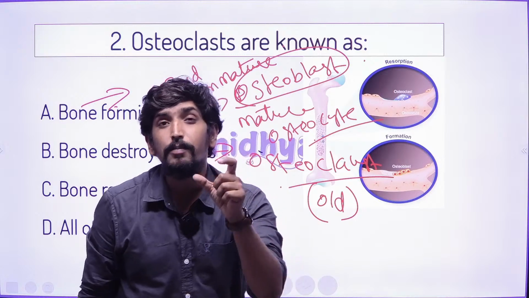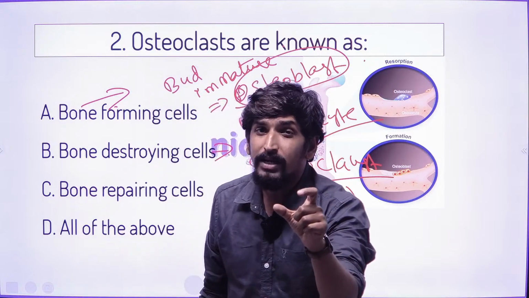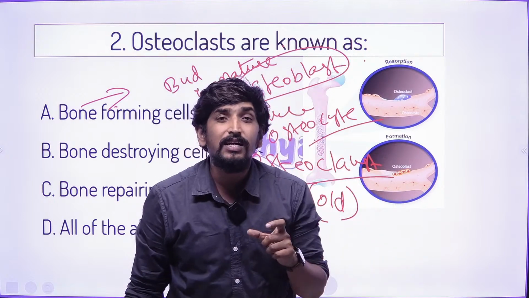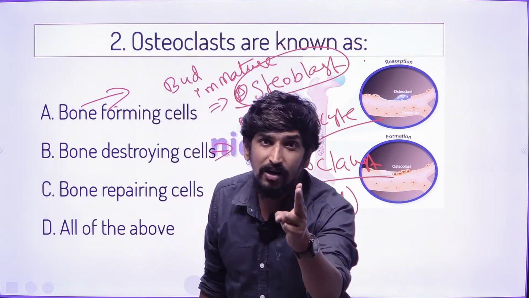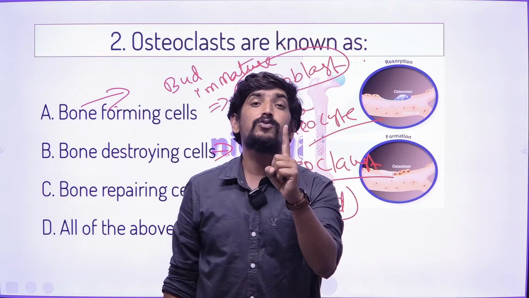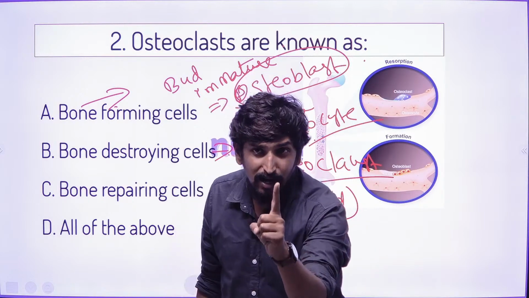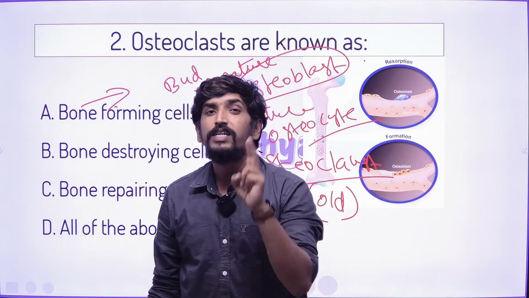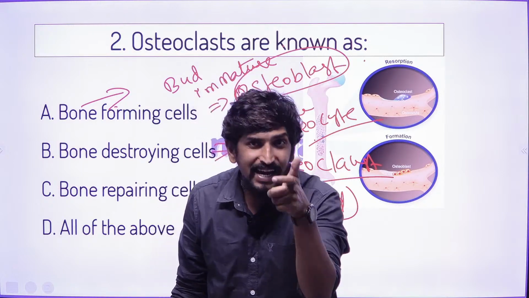So this is very important. These osteoclast cells function depending on two influencing hormones. One is called the parathyroid hormone, and one is called the thyroid hormone. So here there is a parathyroid hormone.